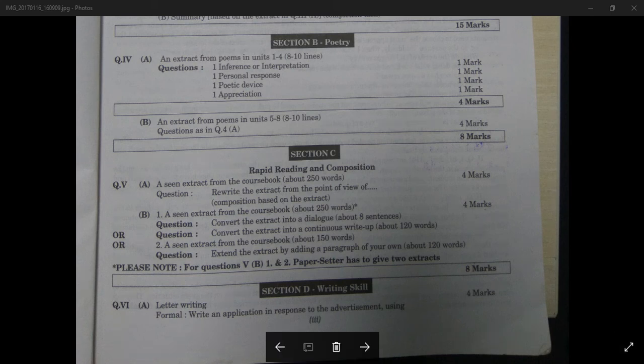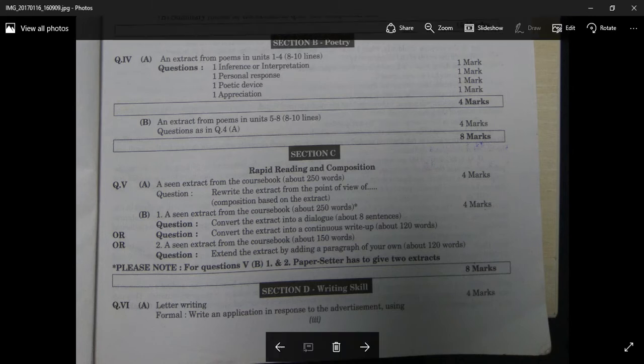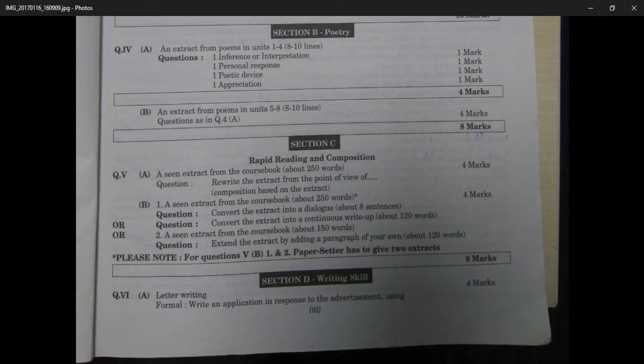Now let's go to the next section, section D, where we'll be covering question number 6A and 6B, 7A and 7B. And question number 6B, which is a tourist leaflet, or there is another option of an appeal.